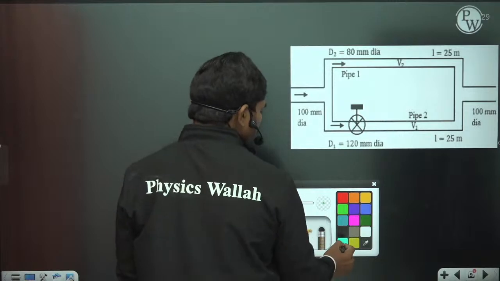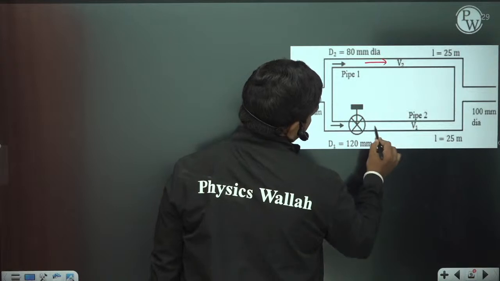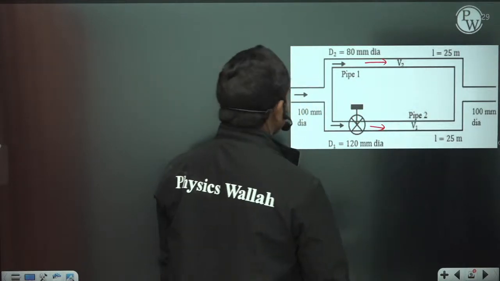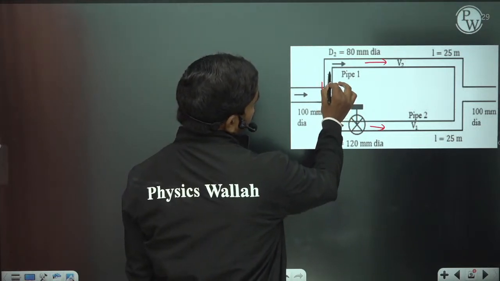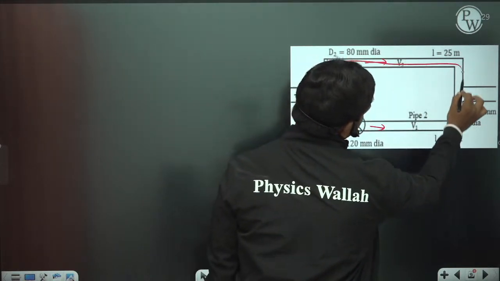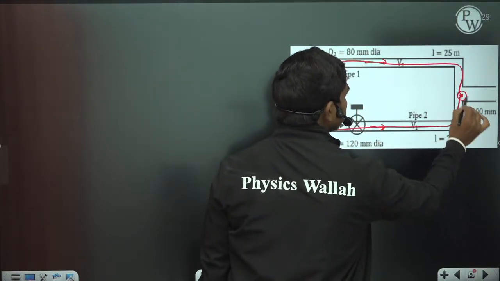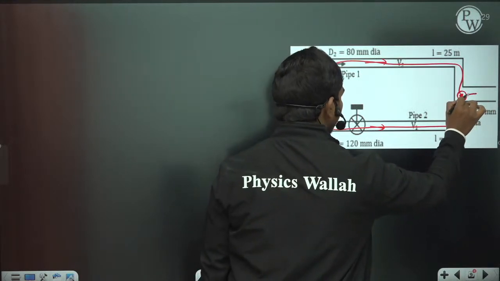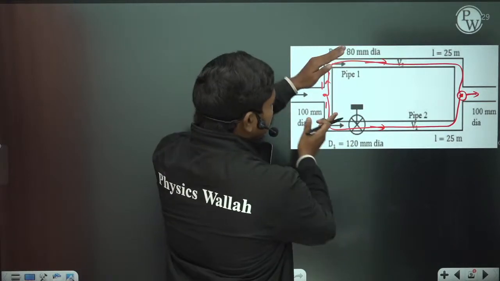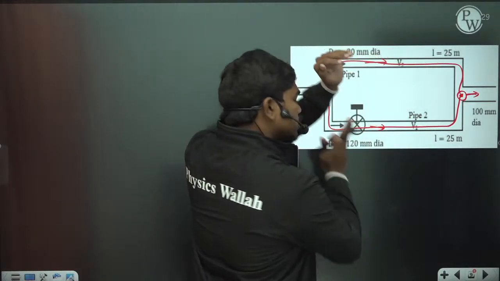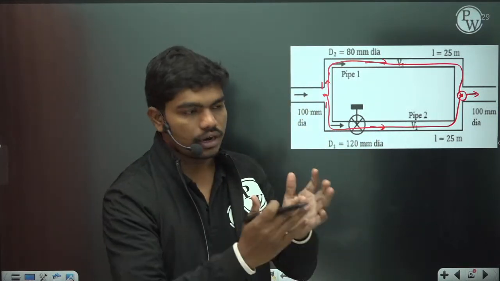So first of all, if you see, these two pipes are in parallel combination, correct? So these two are parallel pipes. Let us suppose some fluid at some energy starts here, and then all over this pipe this fluid attains this location, and all over this pipe also this fluid attains the location. So at this location the two flows should have the same heads. That means if there is any friction loss, then definitely the head loss in these parallel sections should be the same. That's why in any parallel flow the head loss is the same in all the branches.